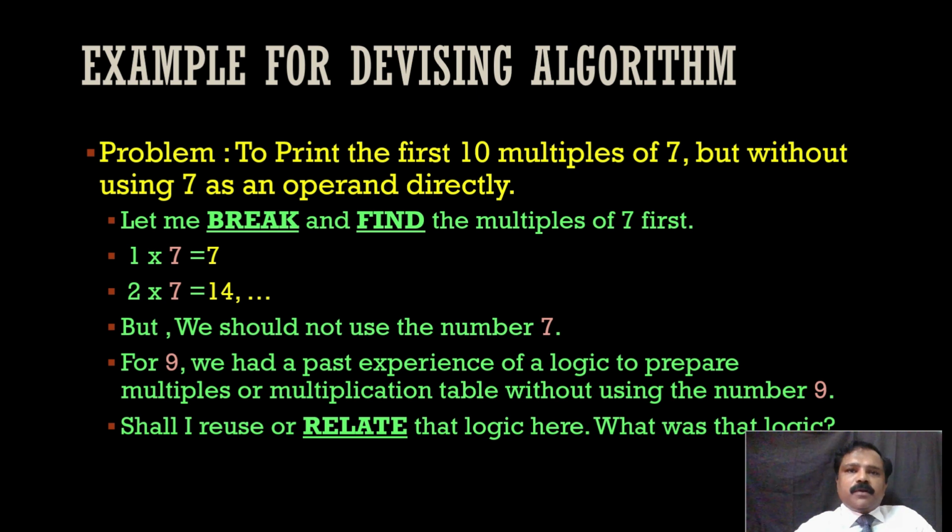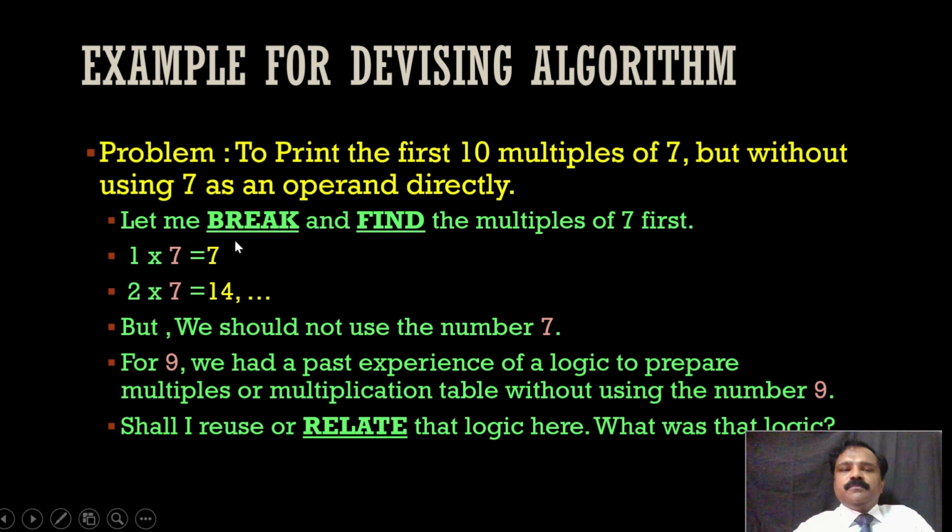So I have a problem to print the first 10 multiples of 7, but without using 7 as an operand directly. So let me break and find the multiples of 7 first. I hope you got the problem, right? Print the first 10 multiples of 7, but without using 7 as an operand. So first we need to understand the problem. It is to find the multiples like 7, 14, like that.